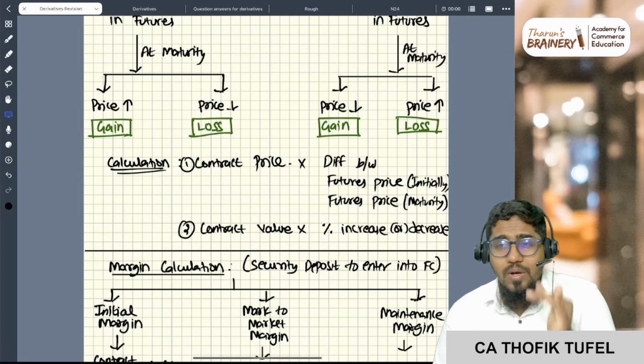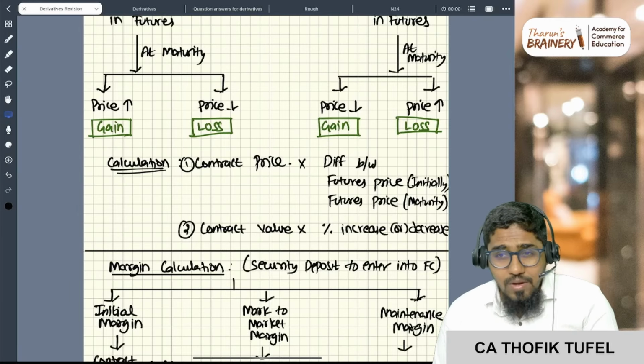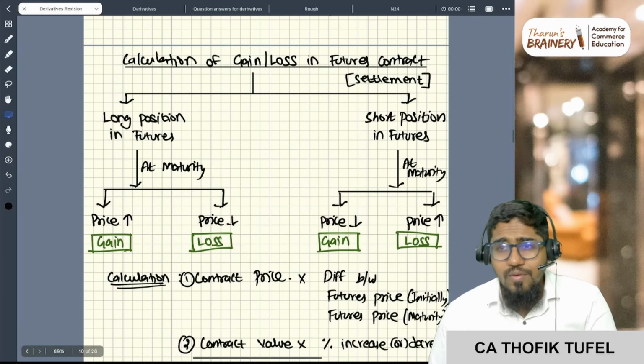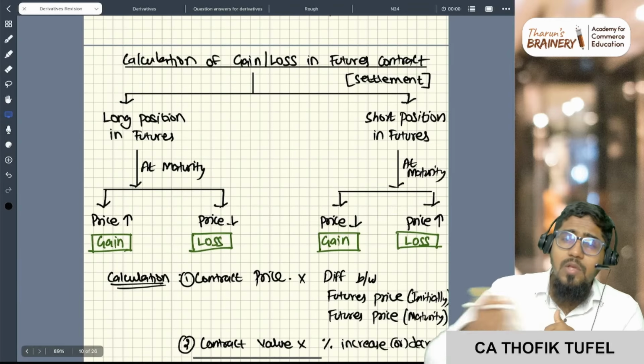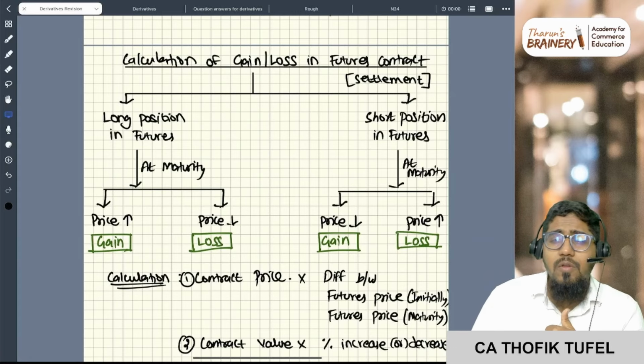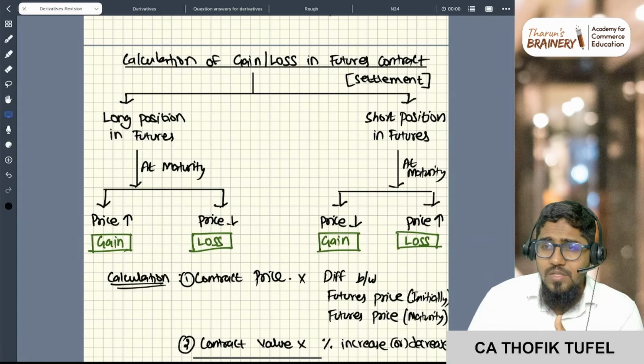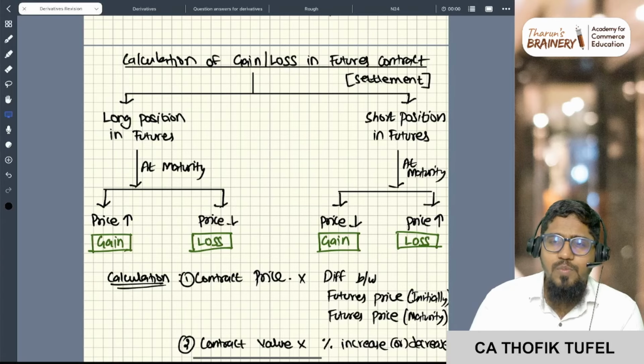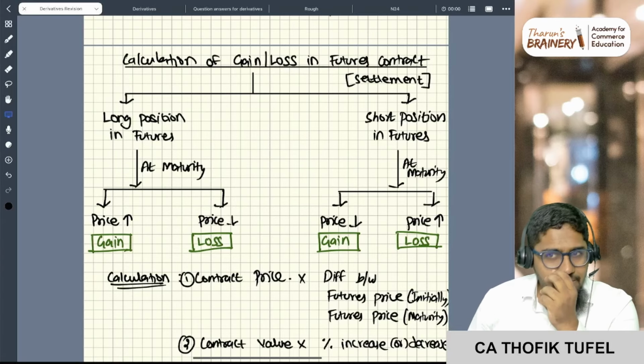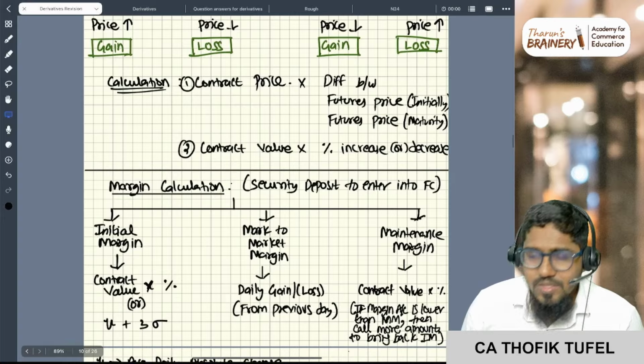If at all someone is asking what is my daily gain or loss, always one more thing that you have to know: in futures, daily settlement happens. Daily you will get money, okay? Either you will get money or you will lose money daily. Sir, but I don't want to do anything, sir. I want to wait till maturity. You wait till maturity, not a problem. But the stock market will give you daily settlement. Today's profit, it will give you. Today's loss, it will take today's money from you. So daily settlement will happen.